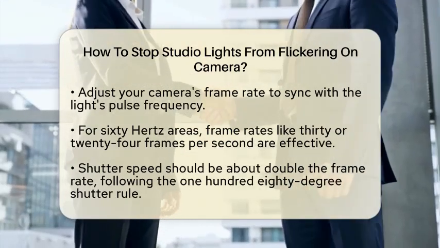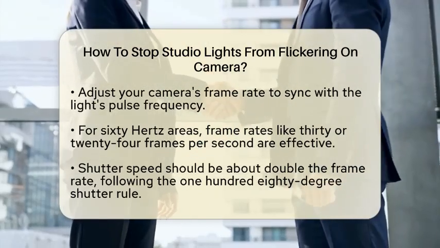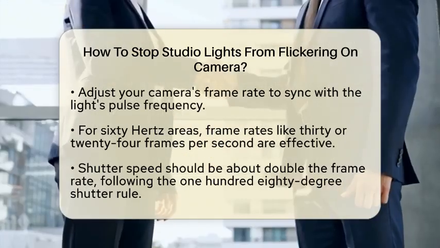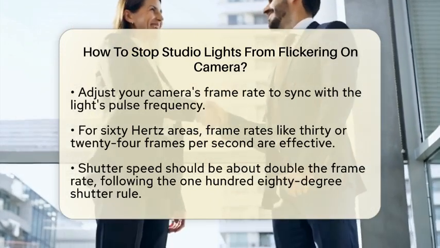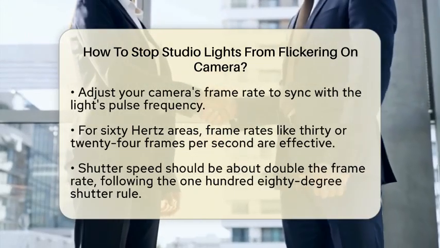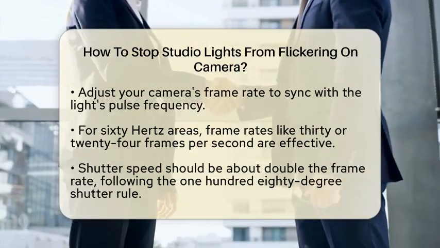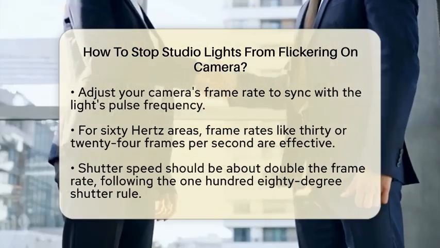Next, consider your shutter speed. According to the 180-degree shutter rule, your shutter speed should be roughly double your frame rate. If you are filming at 25 frames per second, set your shutter speed to about 1/50th of a second. If you are at 30 frames per second, use 1/60th of a second. This timing helps capture the light during its on phase, minimizing flicker.